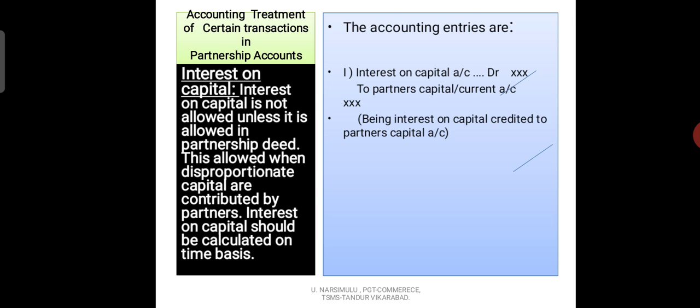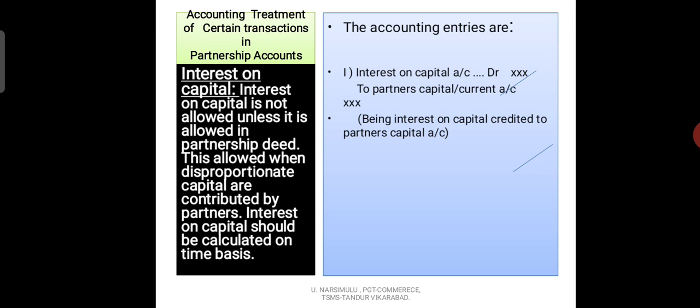Next, the interest on capital is an expenditure to the partnership firm. So this expenditure should be shown in the profit and loss appropriation account but not in the profit and loss account. It is an expenditure, but specially we record it in the profit and loss appropriation account.